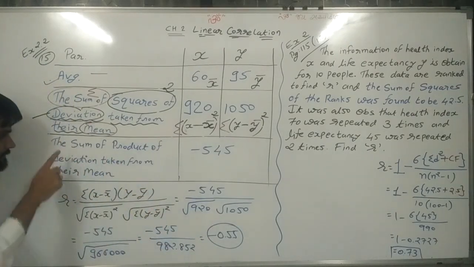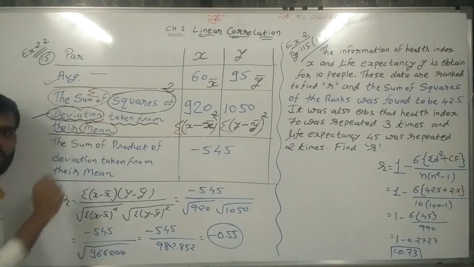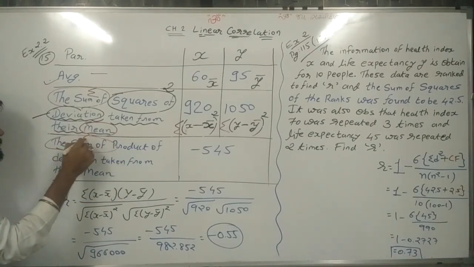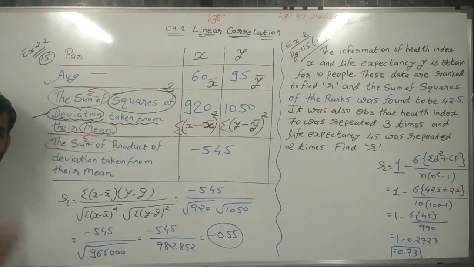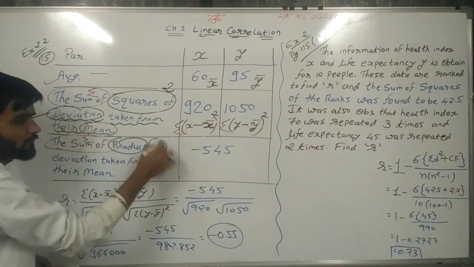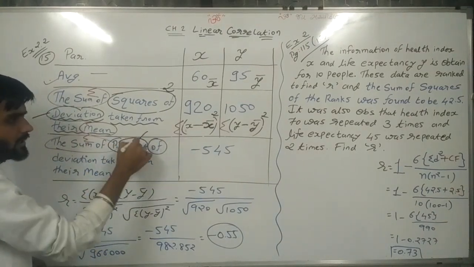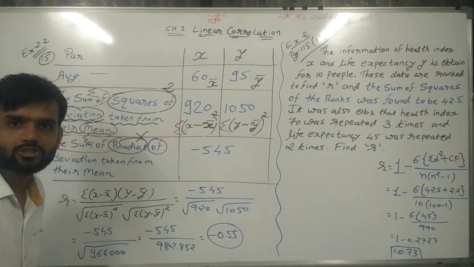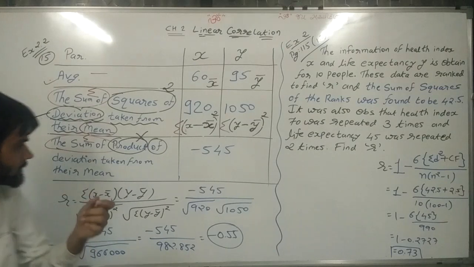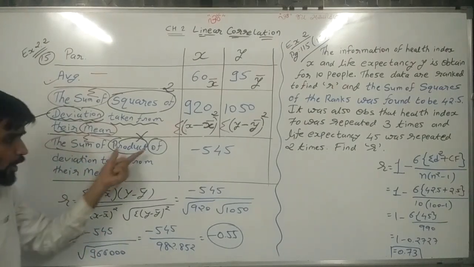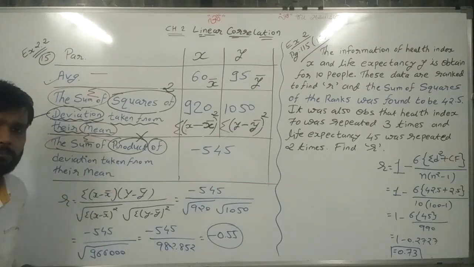Now again, the sum means sigma. Product means multiplication.